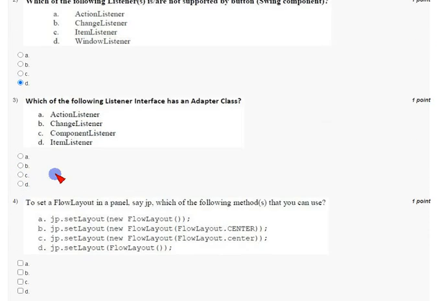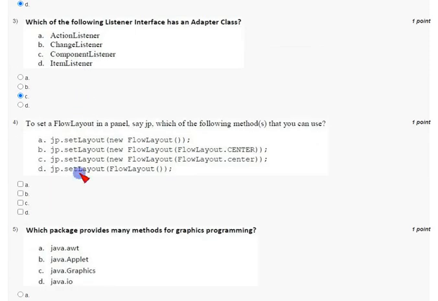And coming to the third question, which of the following listener interfaces has an adapter class? So the answer for the third question is component listener. So mark option C as the correct answer for the third question.